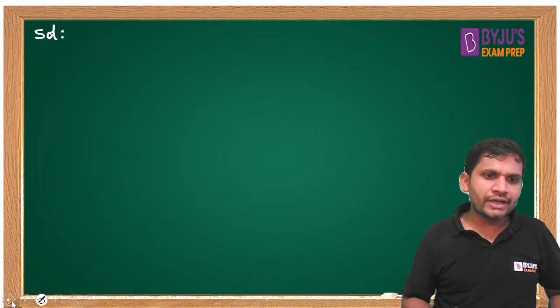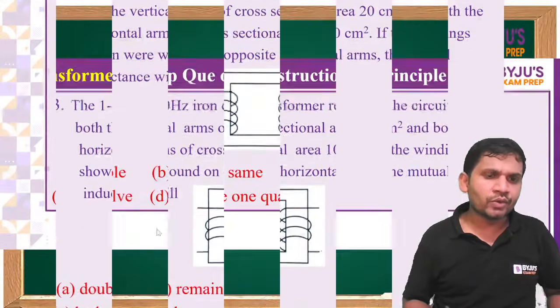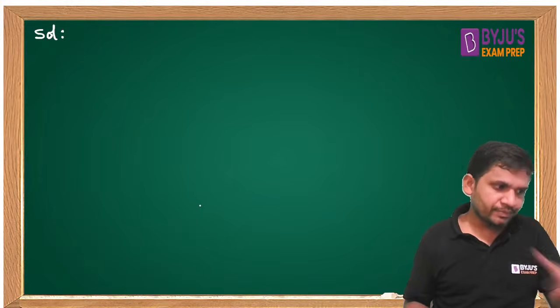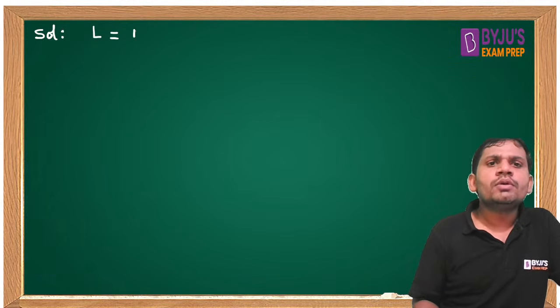Most of the students gave option C. It is B halved. Very good, that is correct, students. We know this one: L equal to N square mu A by L.